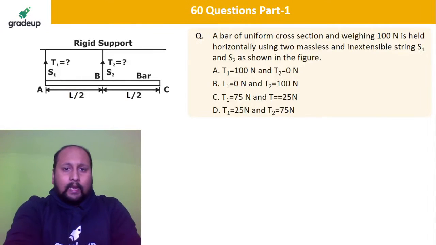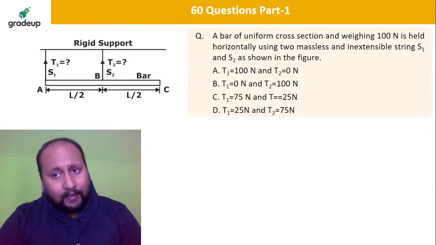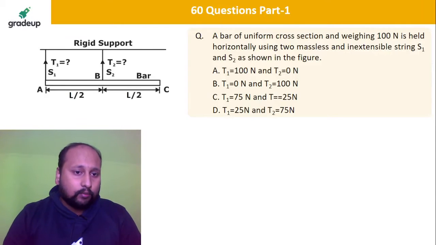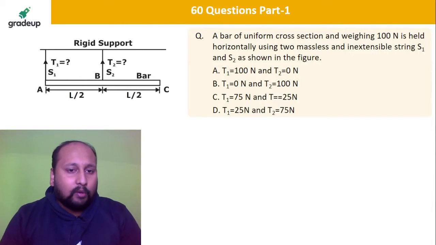First question: a bar of uniform cross section weighing 100 Newton is held horizontally using two massless and inextensible strings S1 and S2. You have to tell me what is the tension in the two strings.